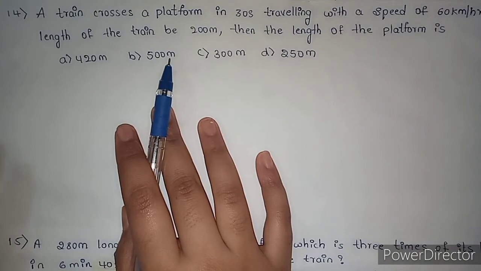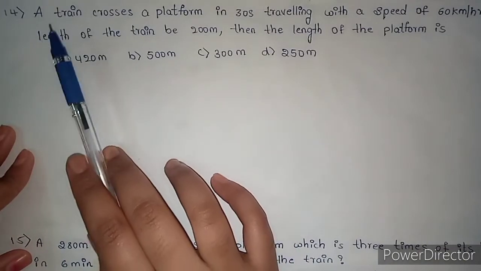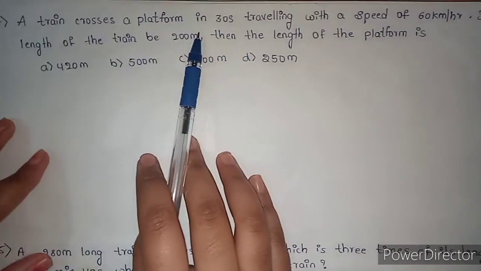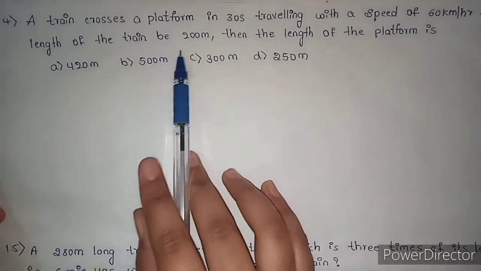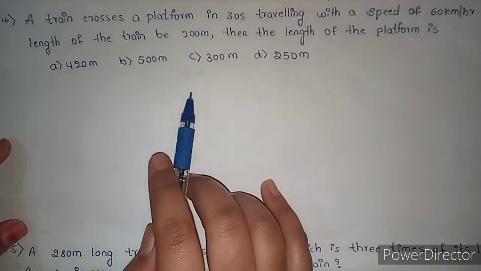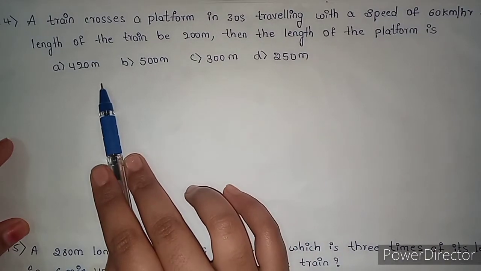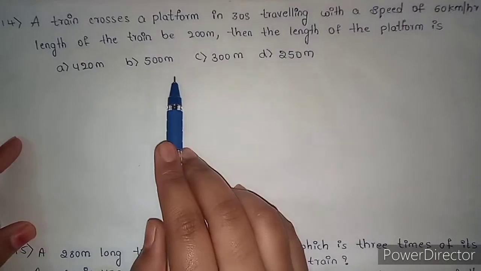Before watching this video, make sure that you have watched part 1 and part 2 videos based on trains. So here is the 14th question. A train crosses a platform in 30 seconds traveling with the speed of 60 km per hour. If the length of the train is 200 meter, then the length of the platform is: option A 420 meter, option B 500 meter, option C 300 meter, and option D 250 meter.